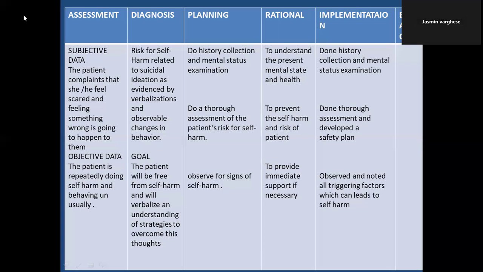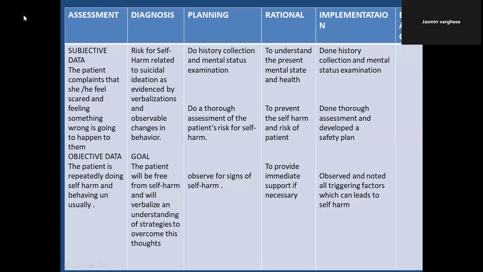The second column is diagnosis. What can you write in diagnosis? The same diagnosis you can copy and paste here: risk for self-harm related to suicidal ideation as evidenced by verbalization and observable changes in the behavior. And what is the goal? The patient will be free from self-harm and will verbalize an understanding of strategies to overcome this thought. So that is our goal.